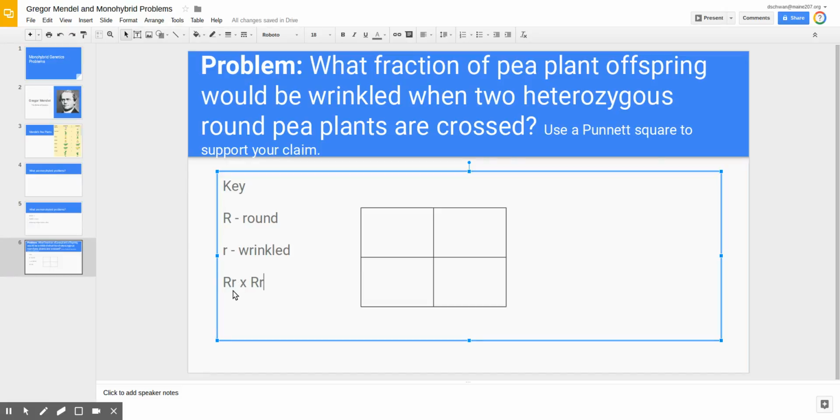Now, what happens during the process of meiosis is that the pairs of information separate from each other. In the case of this pea plant, they don't pass down a big R and a little r recipe to their offspring. They either pass down a big R to their offspring or they pass down a little r to their offspring. Again, the R's are representing recipes in DNA. Instead of writing out the entire ATCG DNA code, a code that may be 300 or 3,000 nitrogen base pairs long is more easily represented with just a letter.